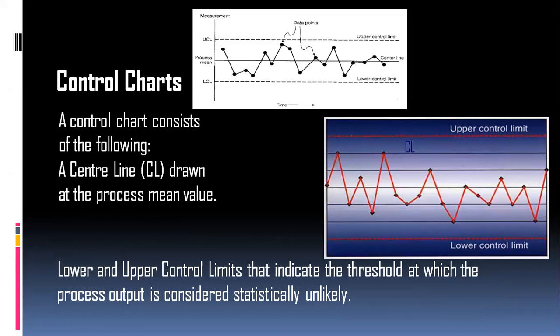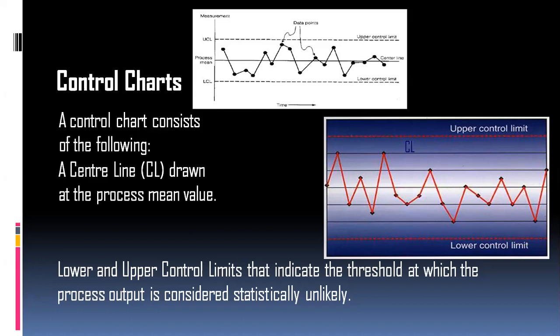The control chart consists of the central line, that is the CL, and by having this central line, there is a UCL and LCL. UCL is the upper control limit, LCL is the lower control limit. This is just the same as the concentration curve, isn't it? There is a therapeutic concentration, there is a maximum effective concentration, and there is a minimum effective concentration. So it should remain within these control limits. It should not cross the upper control limit and it should not cross the lower control limit.